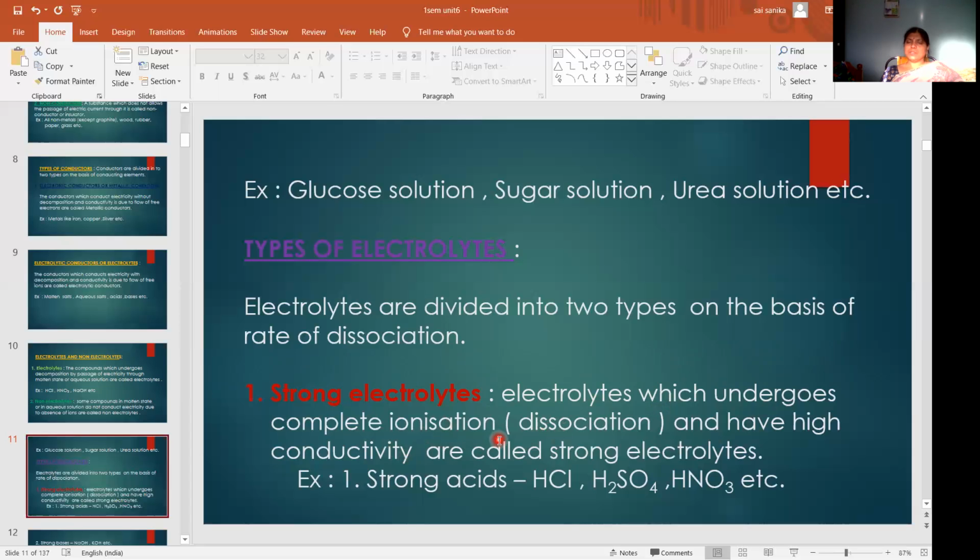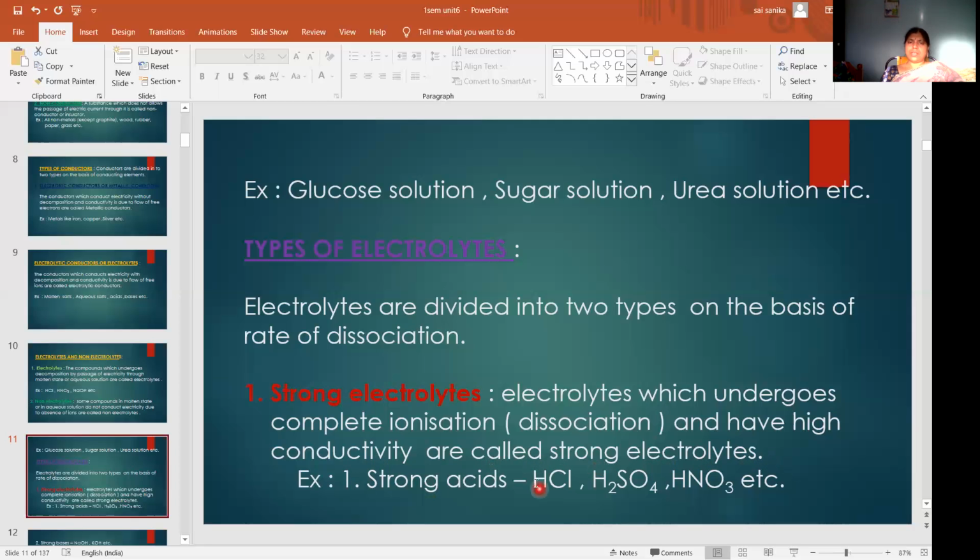That's why they have high conductivity. Those are called strong electrolytes.